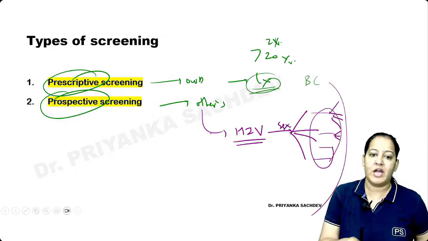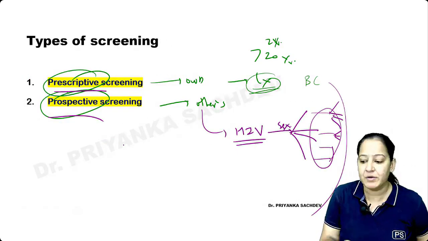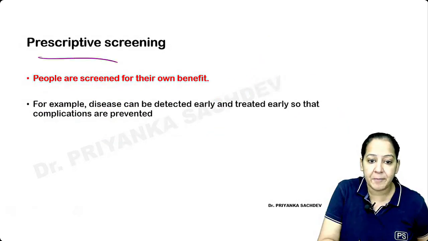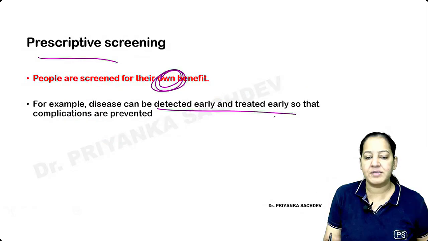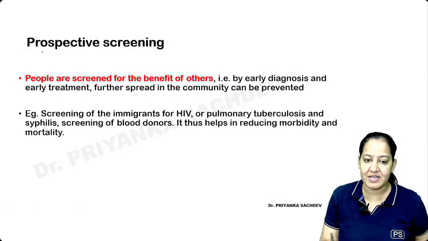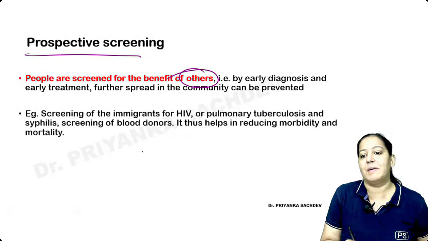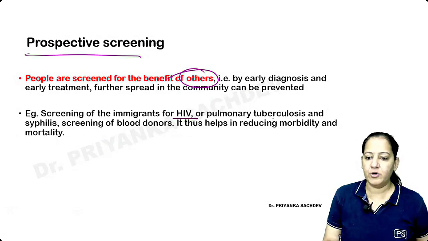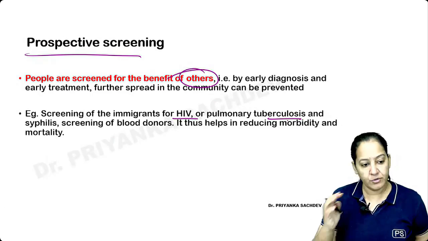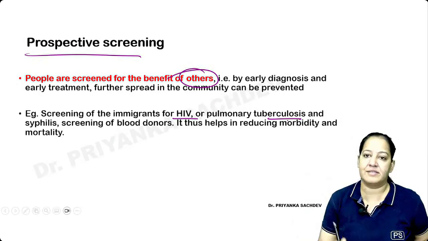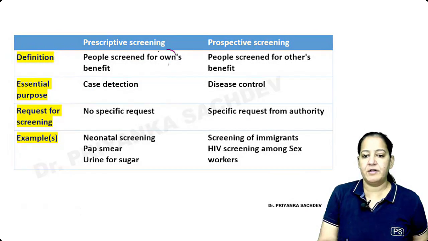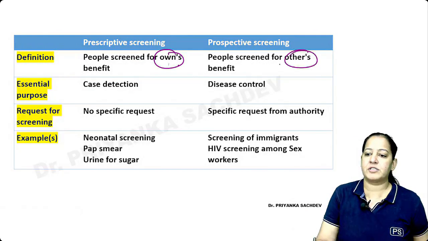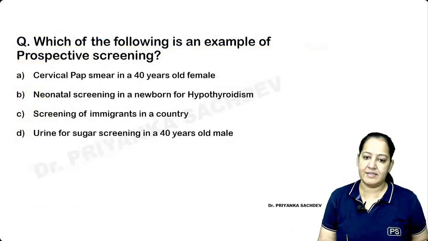So screening is of 2 types: prescriptive and prospective. Say it out. Prescriptive is for own benefit, for example, early diagnosis and detection of cervix cancer, breast cancer. Prospective is for others' benefit, for example, I told you HIV, TB. So we will trace it for others. Okay, got it? Prescriptive is for own benefit, prospective is for others' benefit. So that is the main thing.